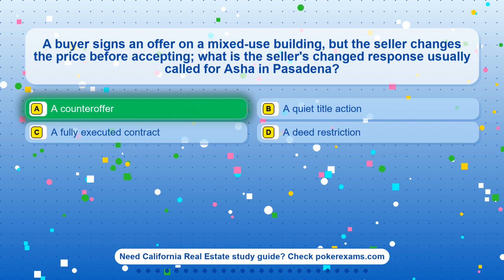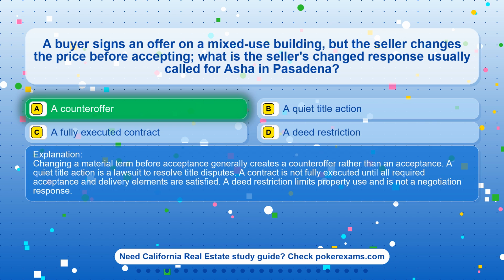The correct answer is option A. A counteroffer. Changing a material term before acceptance generally creates a counteroffer rather than an acceptance. A quiet title action is a lawsuit to resolve title disputes. A contract is not fully executed until all required acceptance and delivery elements are satisfied. A deed restriction limits property use and is not a negotiation response.